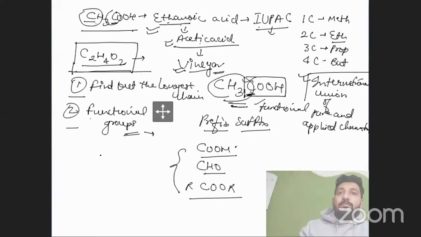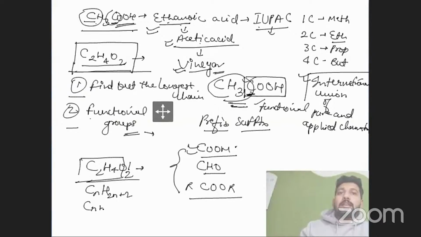Actually, we have to define it in the way of formula, and the functional group will be defined like that, like COOH. If we write C2H4, no one will understand what that is. It's an oxide of a specific ethane group, right? As we have a general formula, CnH2n+2 and CnH2n, then we will have 2 carbon here.